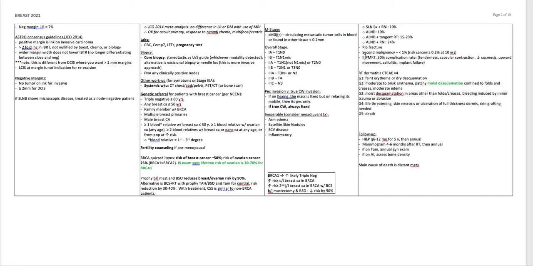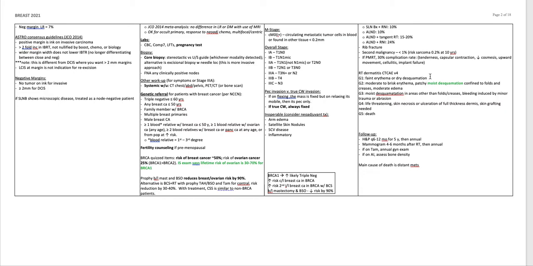Risk of rib fracture. Secondary malignancy is less than 1%, but the risk of sarcoma is 0.2% at 10 years. If you get post-mastectomy radiation, there's a 30% complication rate: tenderness, capsular contracture, poor cosmesis, upward movement, cellulitis, and implant failure. Radiation dermatitis, CTCAE grading.